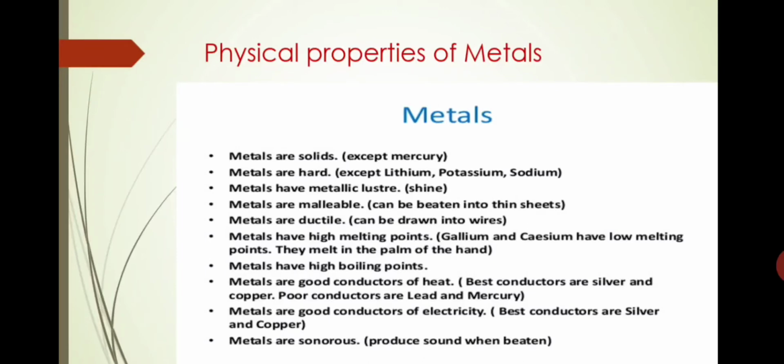Okay. Now the next topic is metals are good conductors of heat. We can say that most metals are good conductors of heat. The best conductors are silver and copper, and the poor conductors of heat are lead and mercury. Understand? Same as that, metals are good conductors of electricity. The best conductors of electricity are silver and copper.